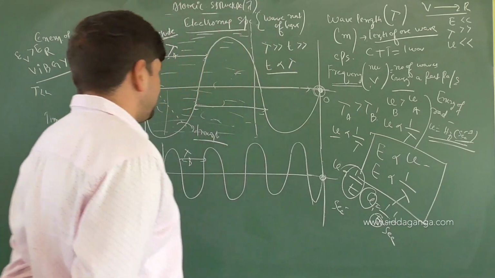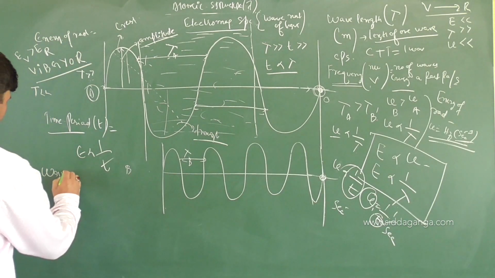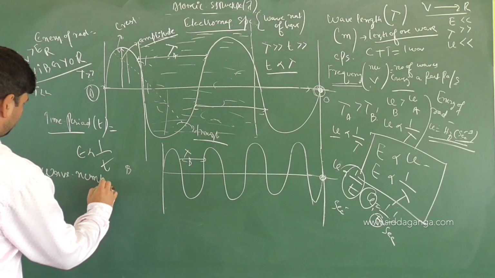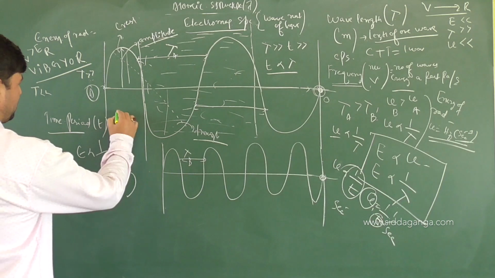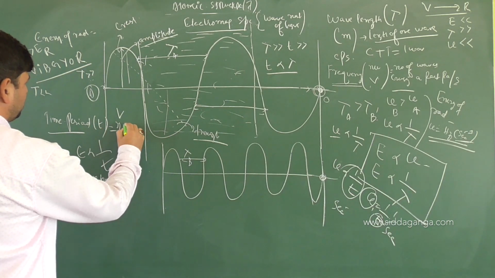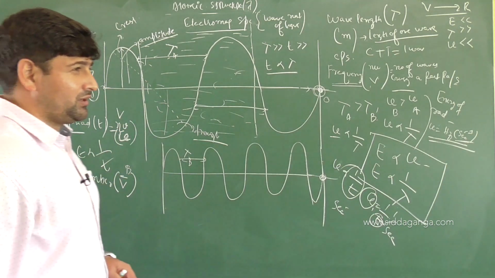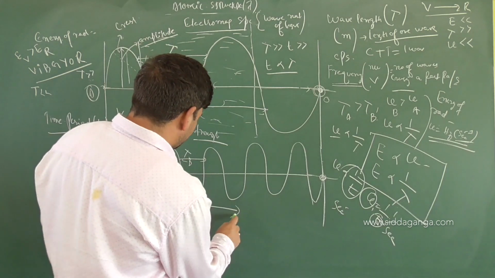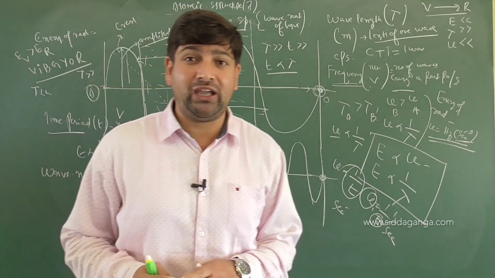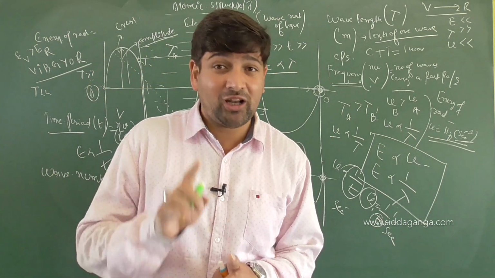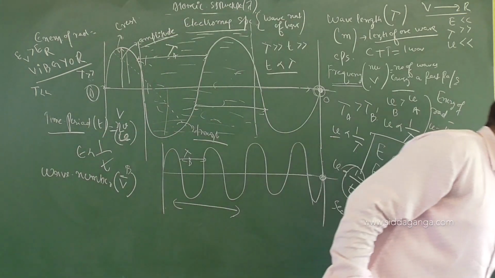One more parameter we have here, children, is wave number. What is that called? Wave number. It is represented by v bar. Frequency is represented by v or nu, and wave number is v bar. Per unit length of a wave, how many waves are present? It's called wave number: the number of waves present per unit length. Simple now, it should be, children.